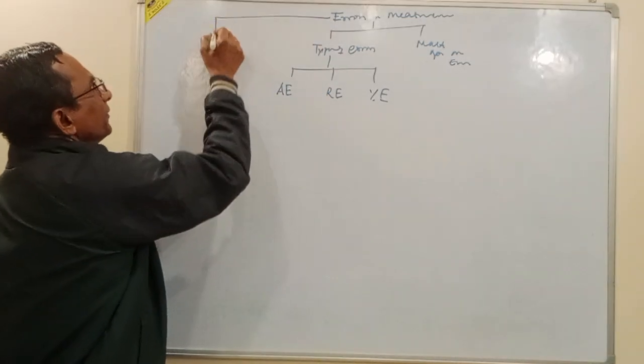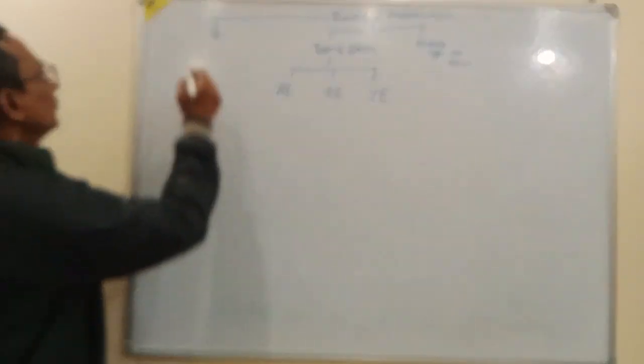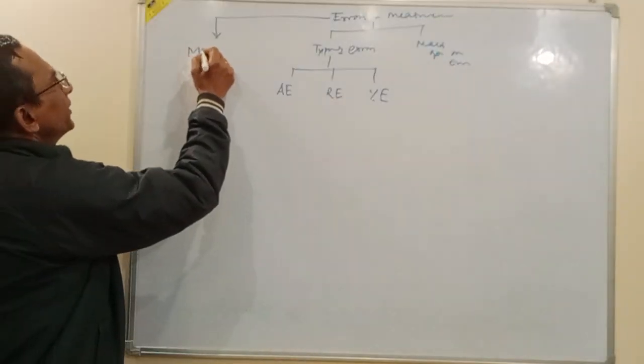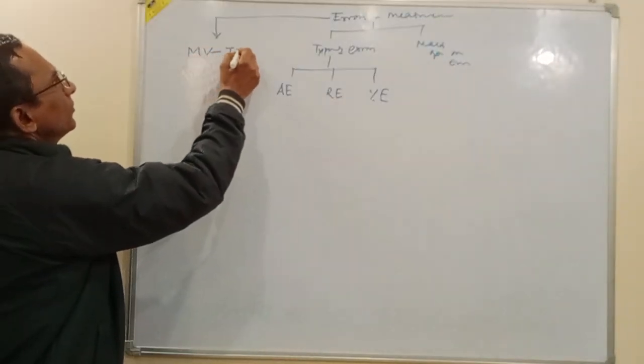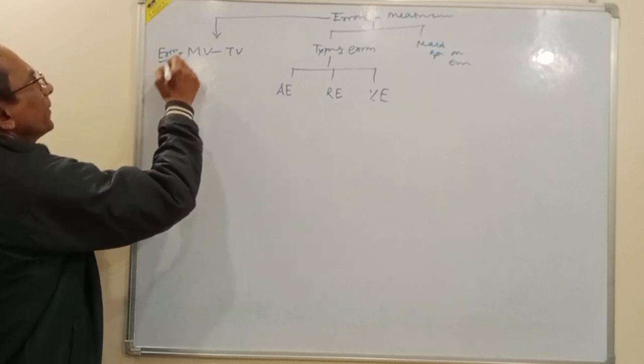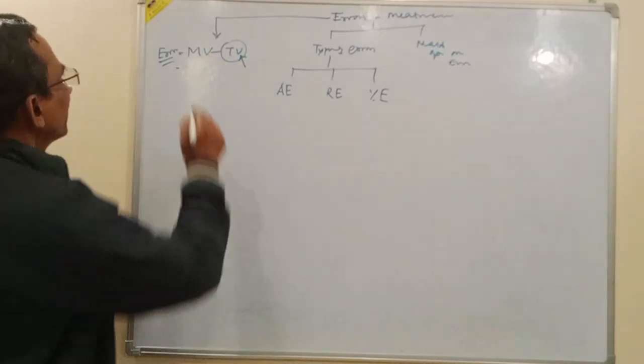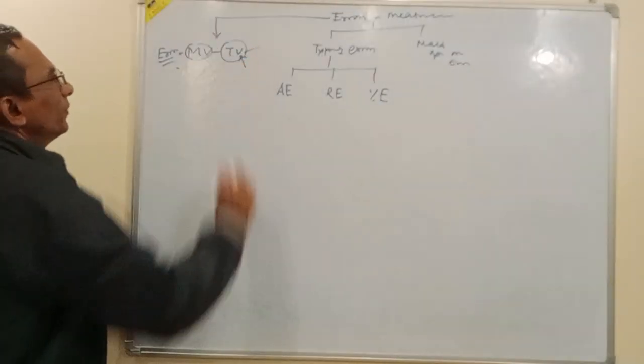Error is nothing but the deviation of the measured value from its true value. When there is some difference, this shows the error. Once we measure, it should be the true value.